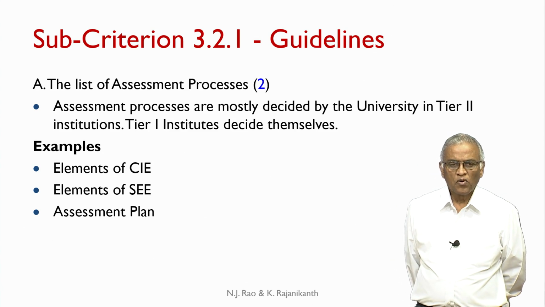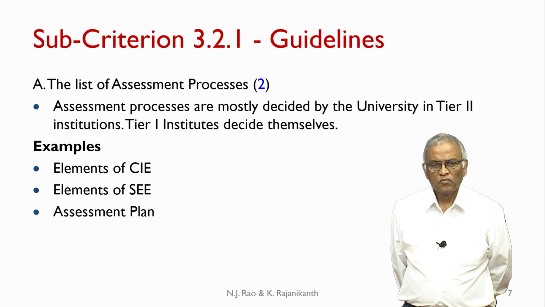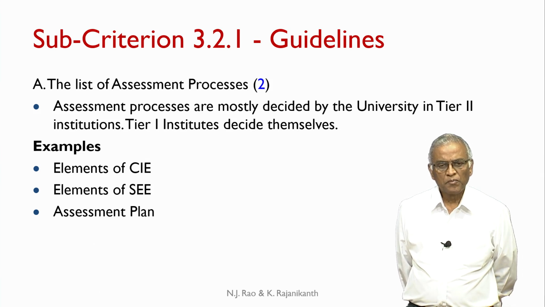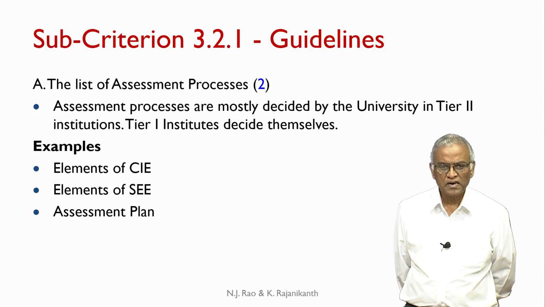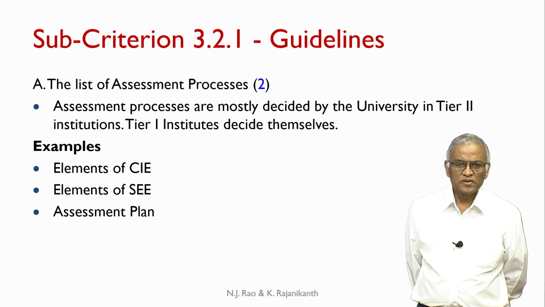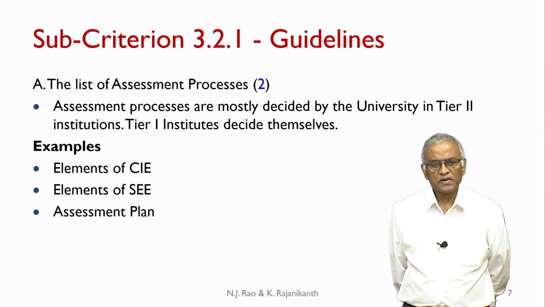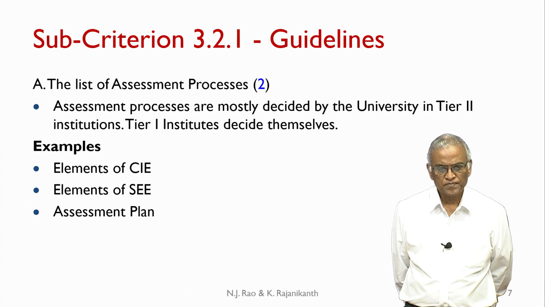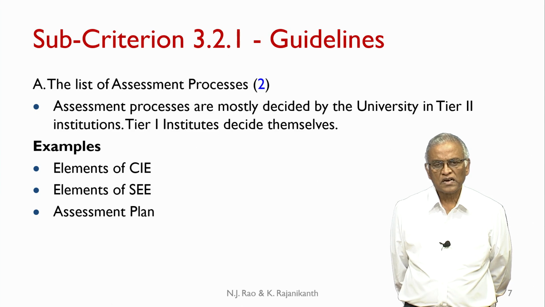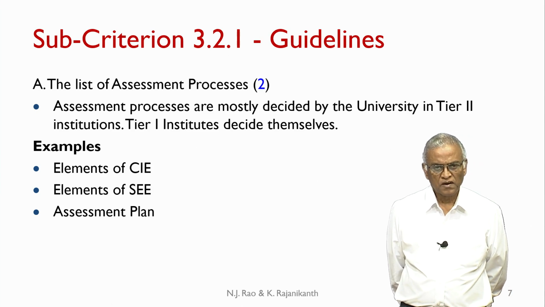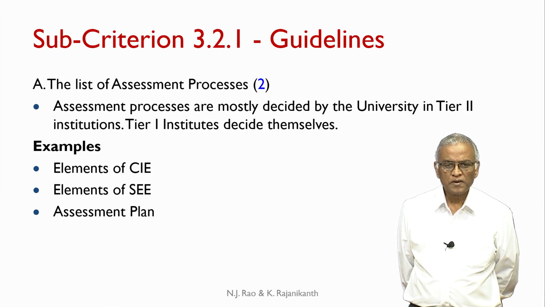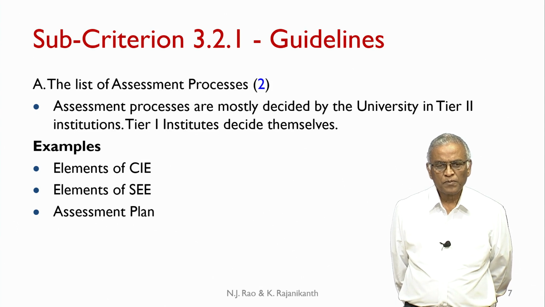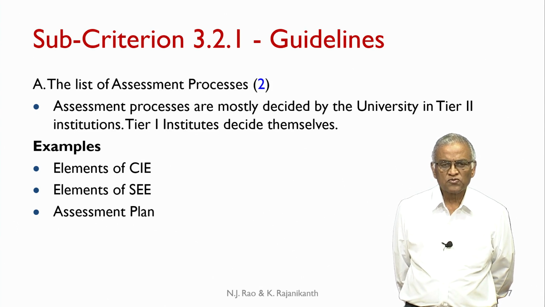Similarly, the elements of SEE: mostly it will contain one end semester exam, but in some tier 1 institutions you can add additional things, like a seminar or a mini project. The performance in the mini project can be added to SEE, but that is a choice of the tier 1 institution, whereas for a tier 2 institution, that is decided by the university itself. And then you have an assessment plan. As we mentioned in module 1, the assessment plan will present what weightage you give to each one of the elements in CIE and SEE. That is the assessment plan.